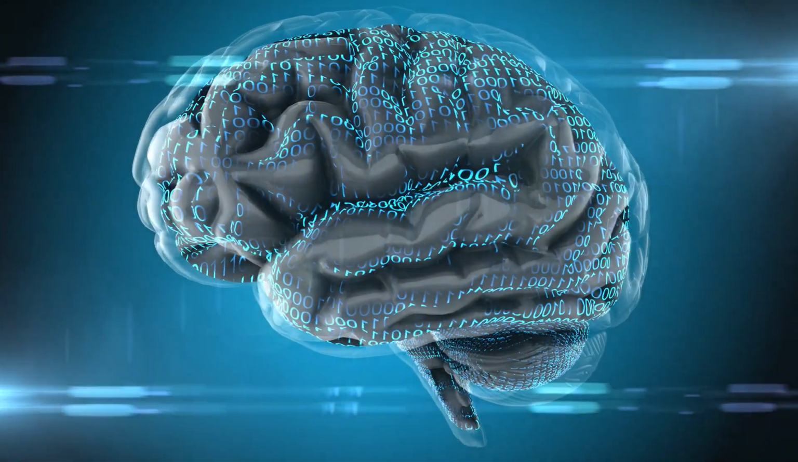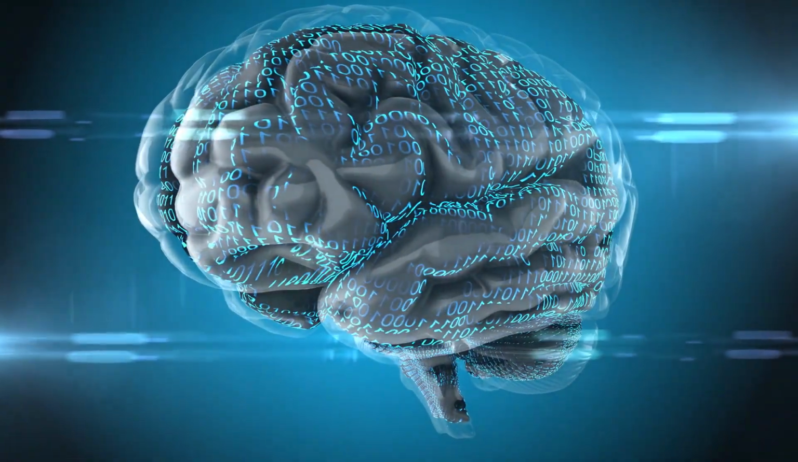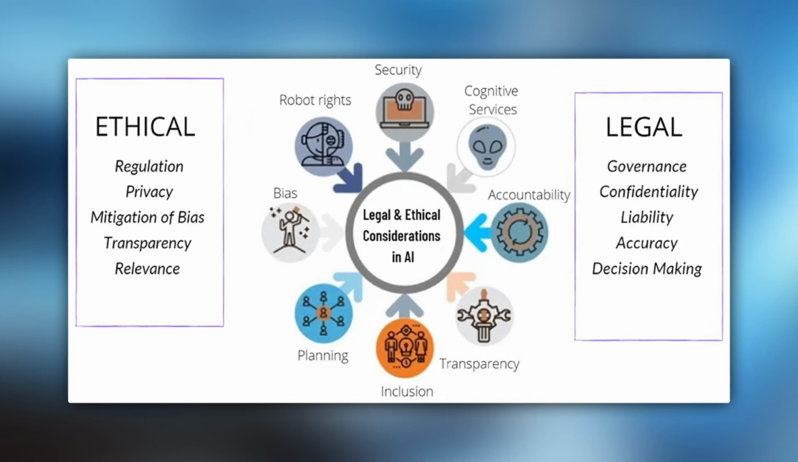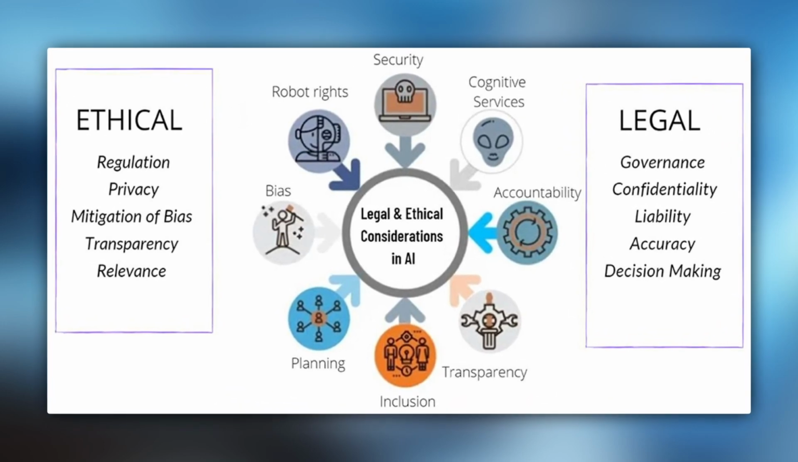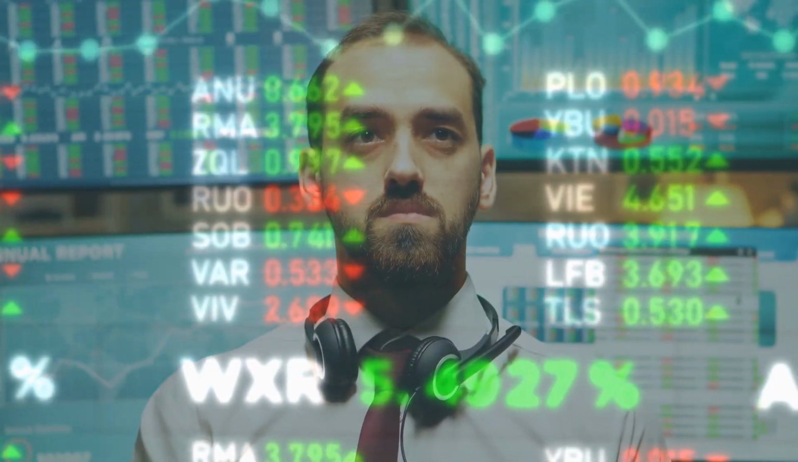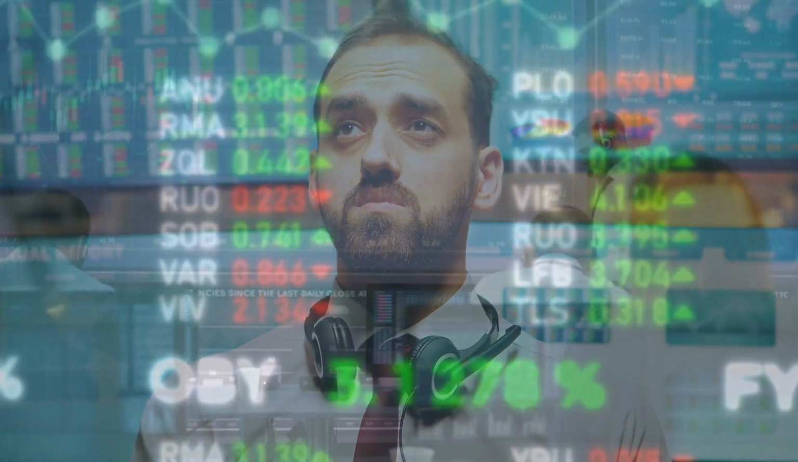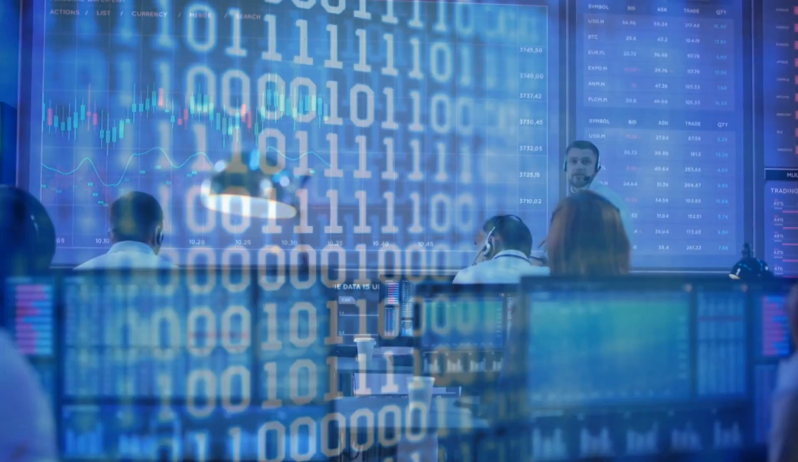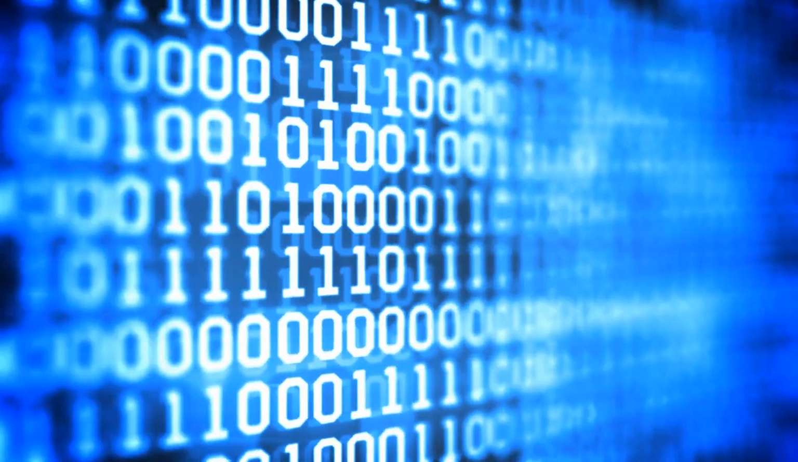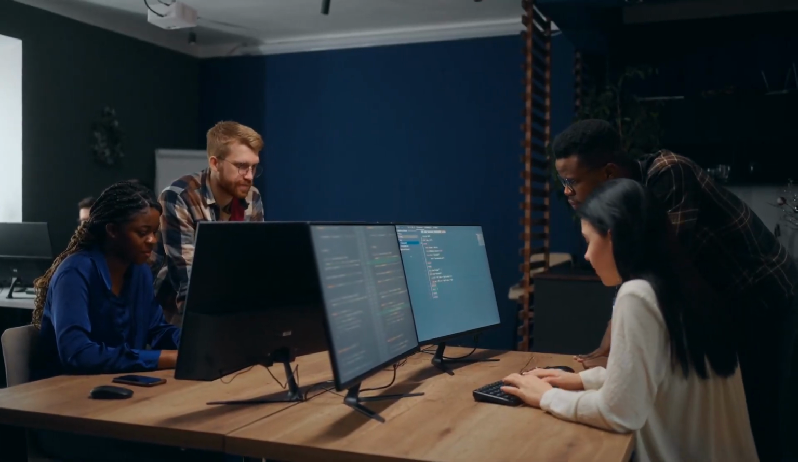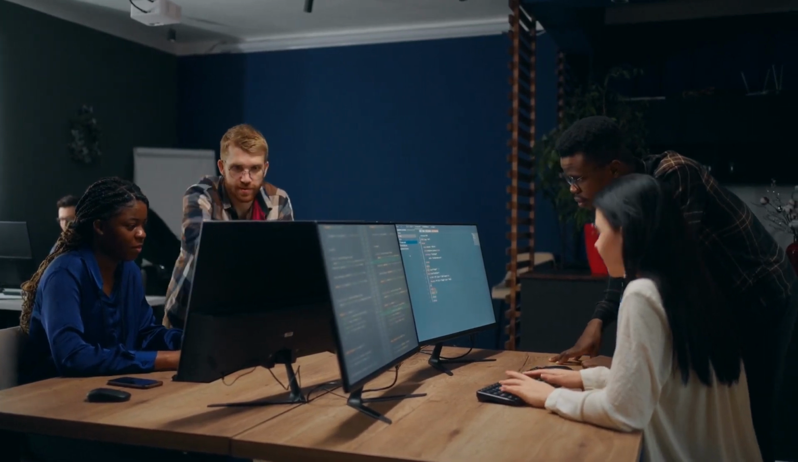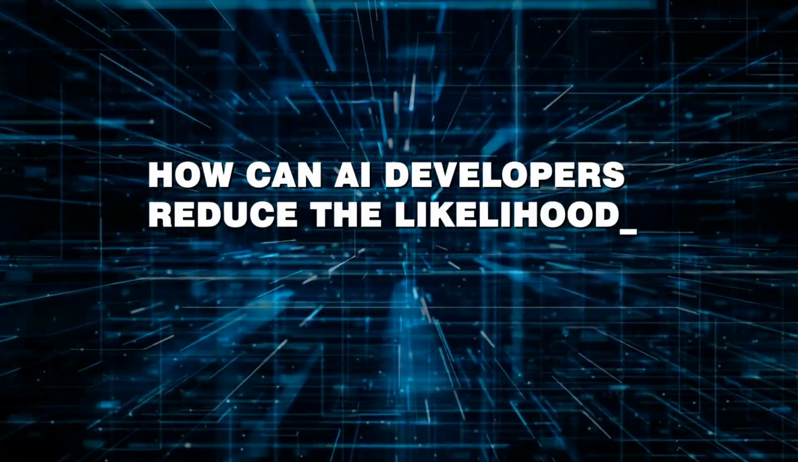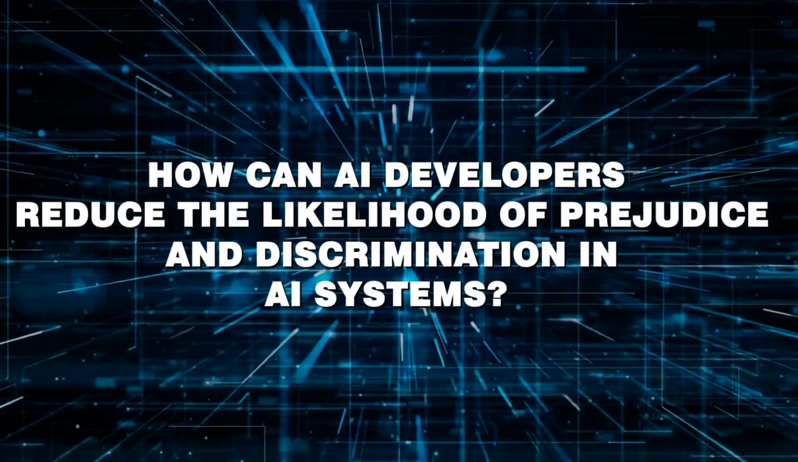This refers to the moral principles and ideals that are included into the development of AI systems. Algorithmic ethics is ensuring that AI systems are developed and used to uphold justice, privacy, and responsibility. Engaging a varied range of stakeholders in the design and development process, including ethicists, social scientists, and representatives from affected communities, is crucial to ensuring algorithmic ethics in AI. Furthermore, AI developers must emphasize the creation of ethical principles and standards that will guide the development and deployment of AI systems. How can AI developers reduce the likelihood of prejudice and discrimination in AI systems?